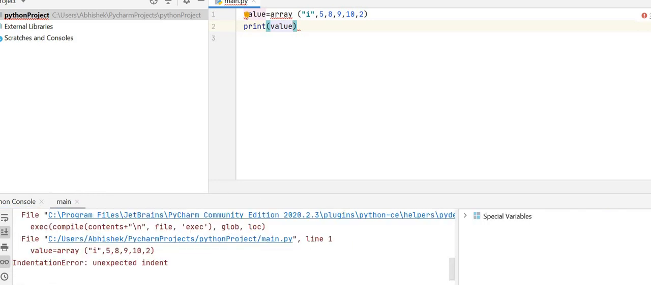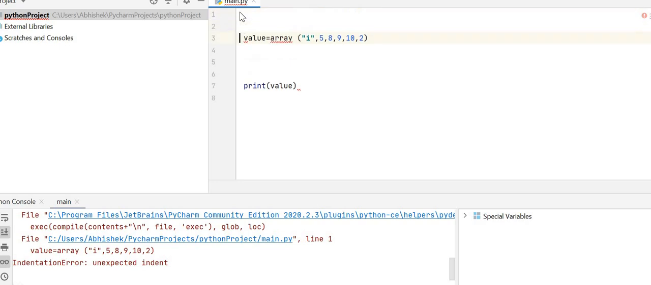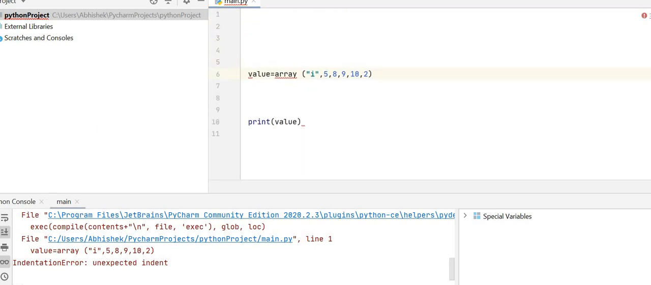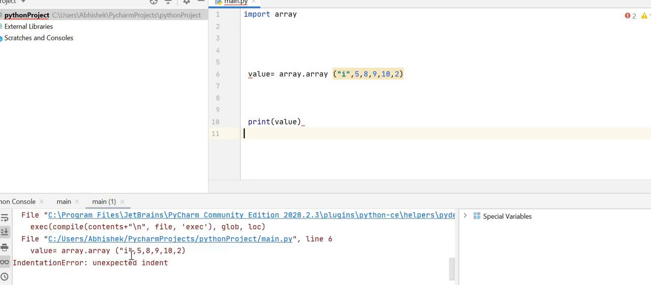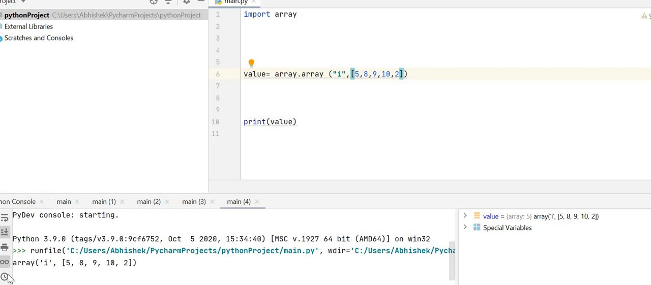Oh, it's an error. So first we're going to import the array module. Array is a module, like this. Now let's run the code. Oh, it's an error again. Now let's run the code again. So now it has worked.